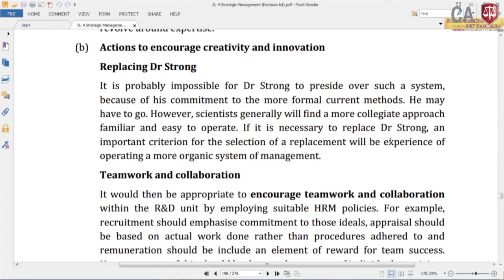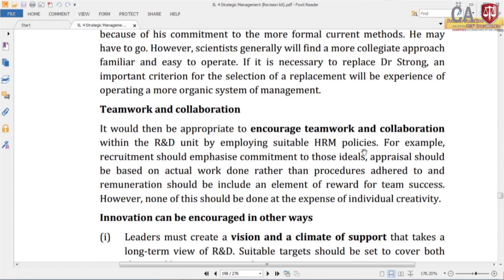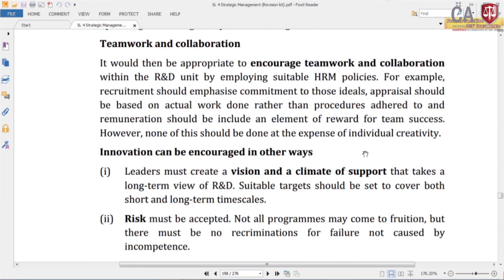You can have more organic structure by replacing him, right. Then teamwork and collaboration. It would then be appropriate to encourage teamwork and collaboration within the R&D unit by employing suitable HRM policies. For example, recruitment should emphasize commitment to those ideas. Ideal appraisal should be based on actual work done rather than procedures adhered to, and remuneration should include an element of reward for team success.